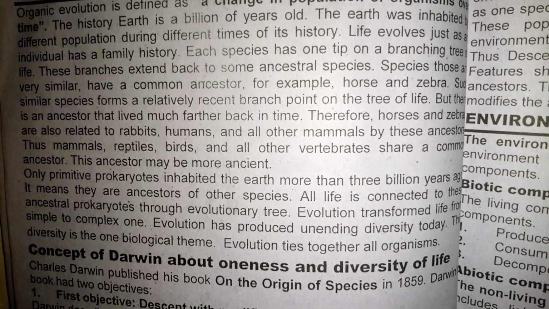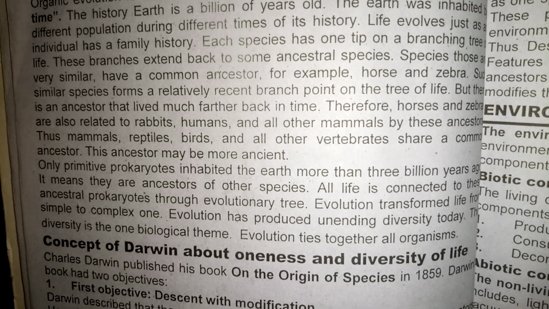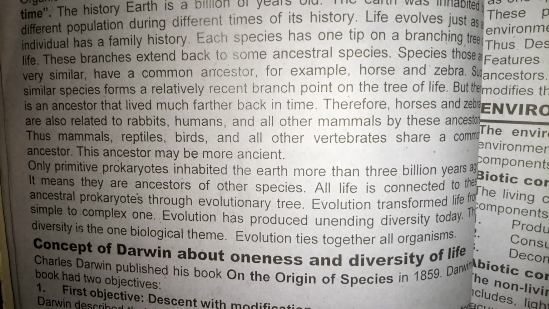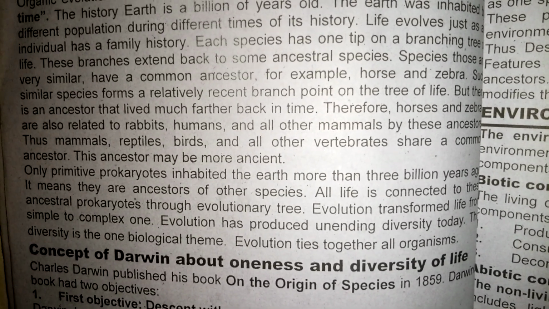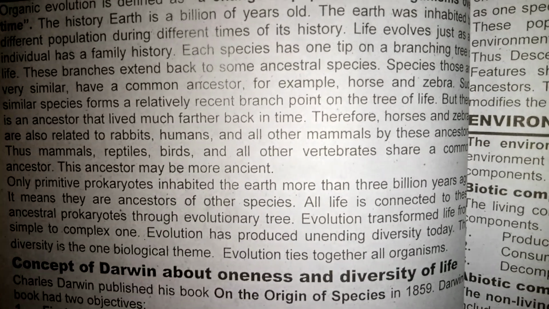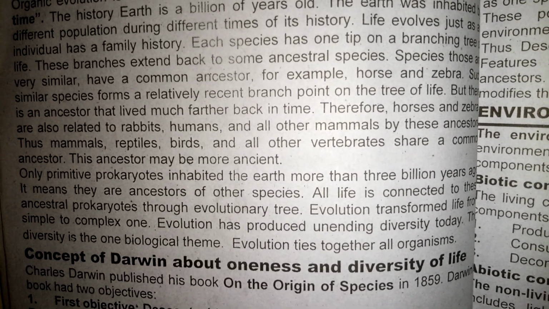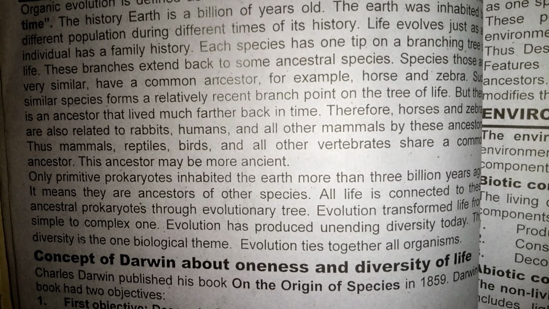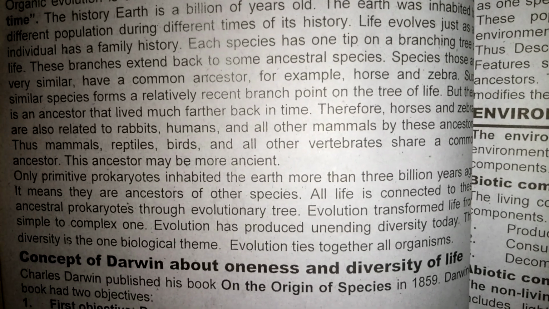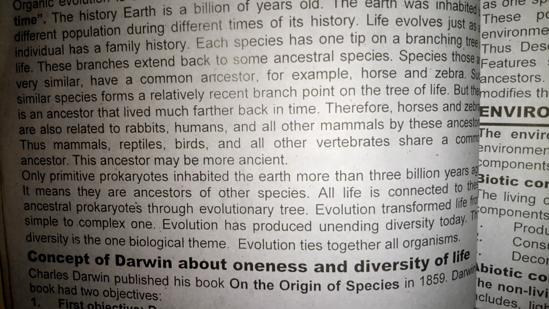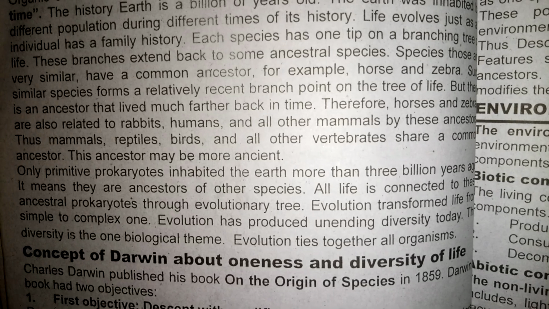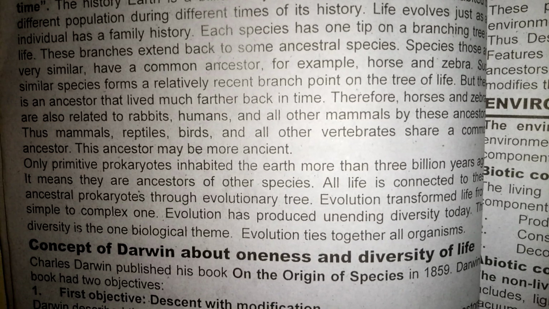Life evolves just as an individual has a family history. Each species has one twig on a branching tree of life. These branches extend back to some ancestral species. Species that are very similar have a common ancestor, for example, horse and zebra.